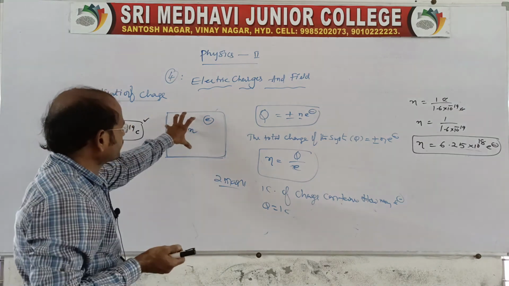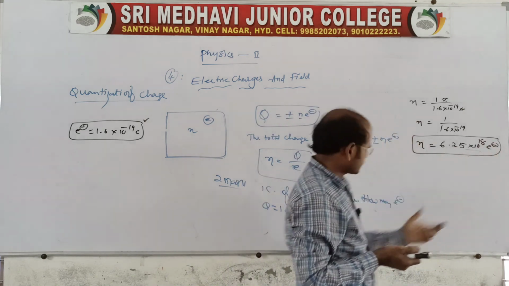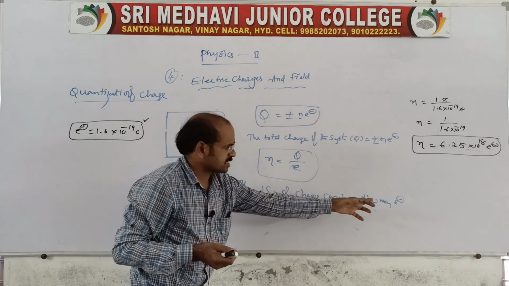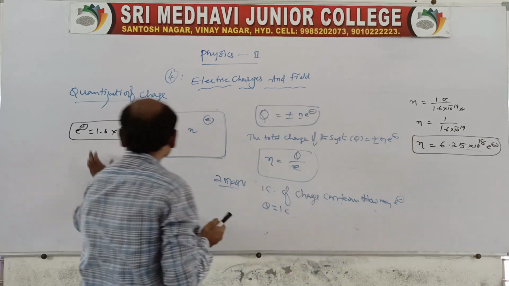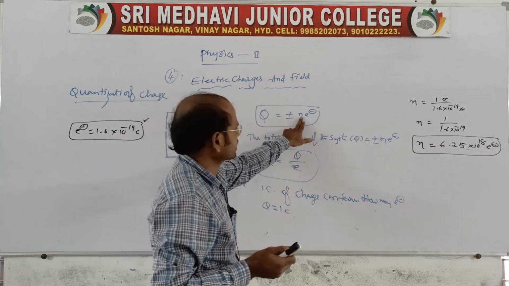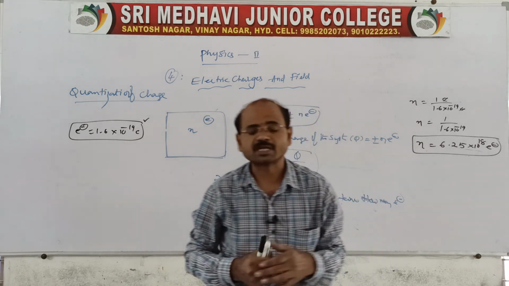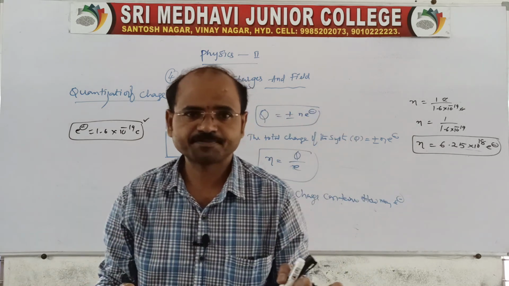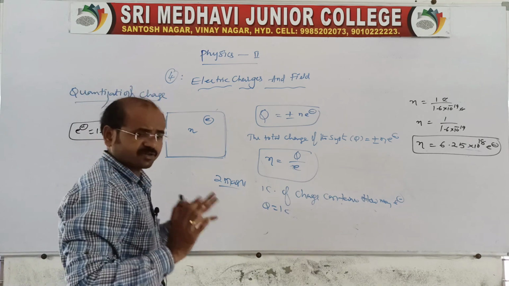So 1 coulomb of charge contains 6.25 into 10 power 18 electrons. Q is equal to 1 coulomb, the charge of an electron is 1.6 into 10 power minus 19 coulomb, and Q is equal to plus or minus Ne, that is the quantization of charge. So N is equal to 6.25 into 10 power 18 electrons. This is what is related to quantization of charge.